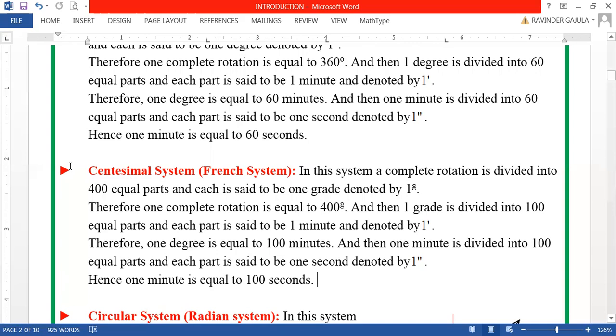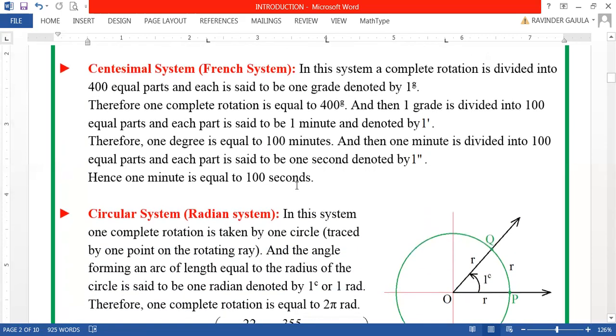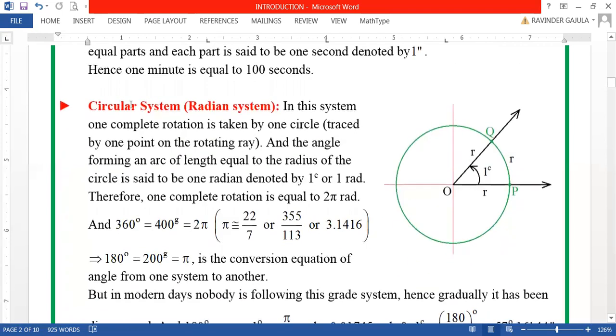In this way, this centesimal system, also called the French system, has been defined. And dear friends, one more system of measurement of angle is also there, called the circular system or radian system. This is somewhat different from the two defined systems, sexagesimal and centesimal. Now here in this system of measurement of angle, one complete rotation is taken by one circle